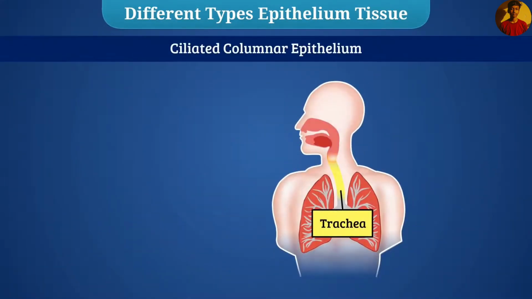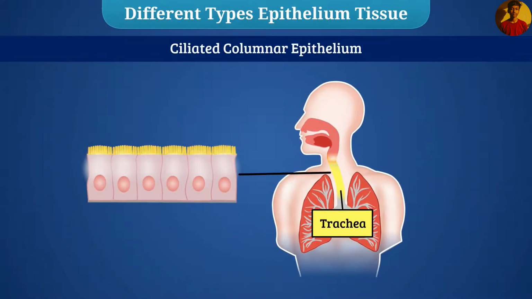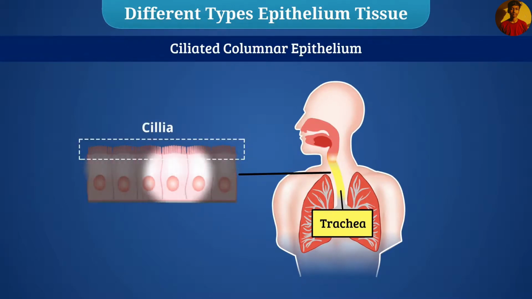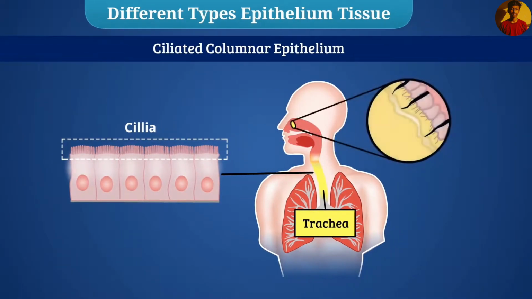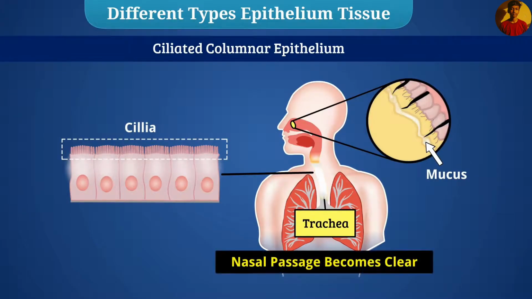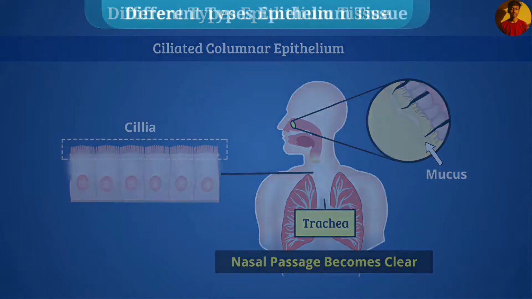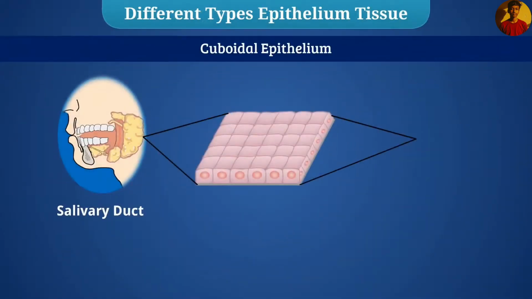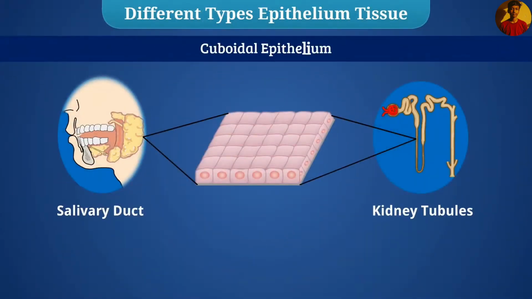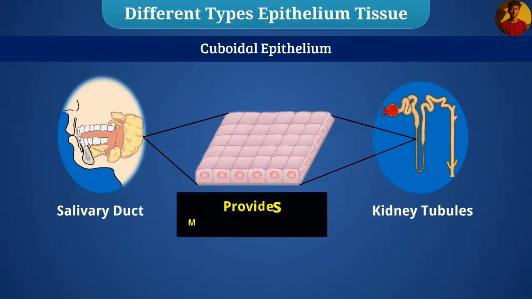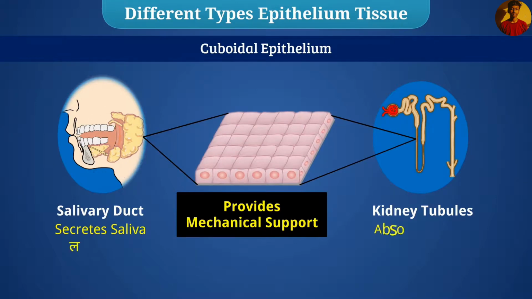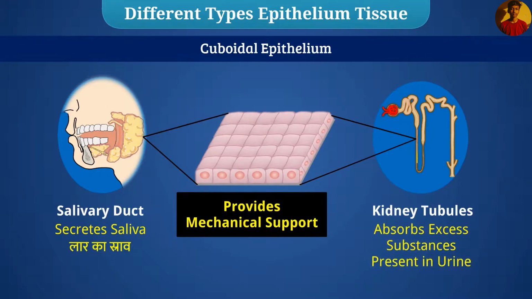Columnar epithelium present in trachea has hair-like structures on it, which are called cilia. That's why this type of epithelium is called ciliated columnar epithelium. These cilia move, that's why mucus present in trachea moves forward and the nasal passage becomes clear. Inner lining of salivary duct and kidney tubules is made up of cuboidal epithelium. This provides them mechanical support, secretes saliva, and absorbs excess substances present in urine.